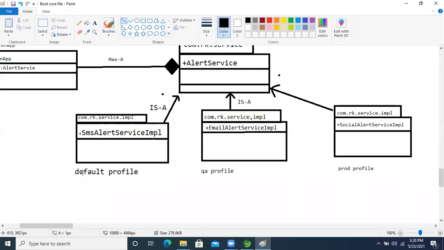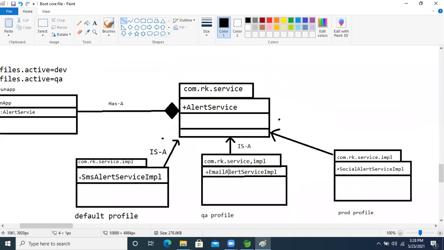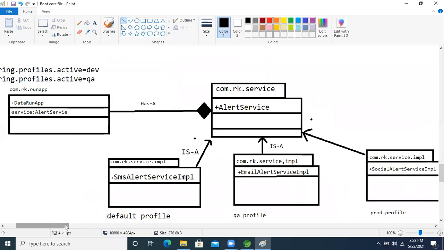Whenever we activate QA, it will execute the QA logic, as well as the key will come from the value from the property also, right? This is our main target, the next target. But for now, let's implement the application.